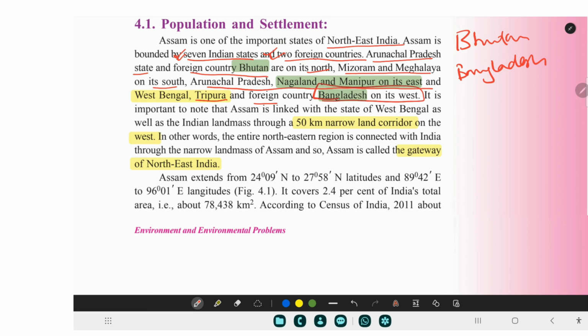Assam extends from 24 degrees 09 minutes north to 27 degrees 58 minutes north latitude.